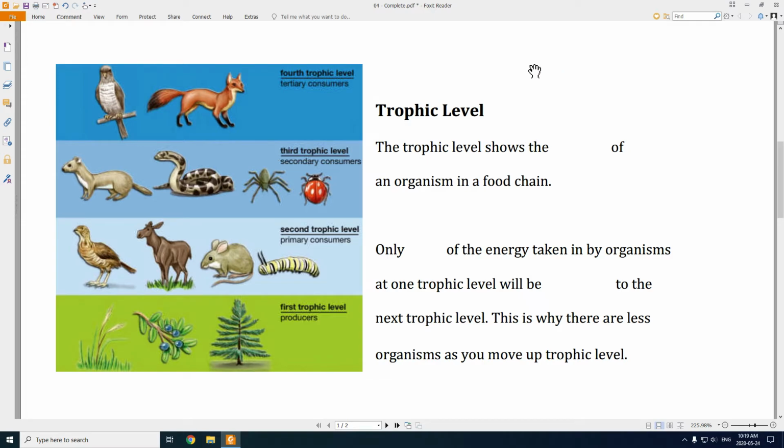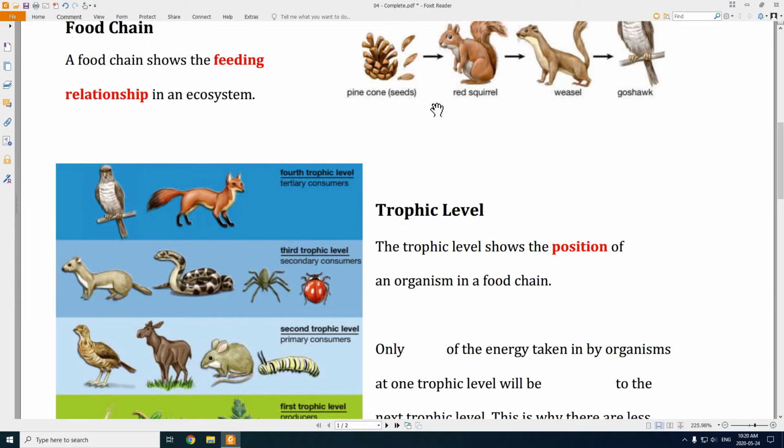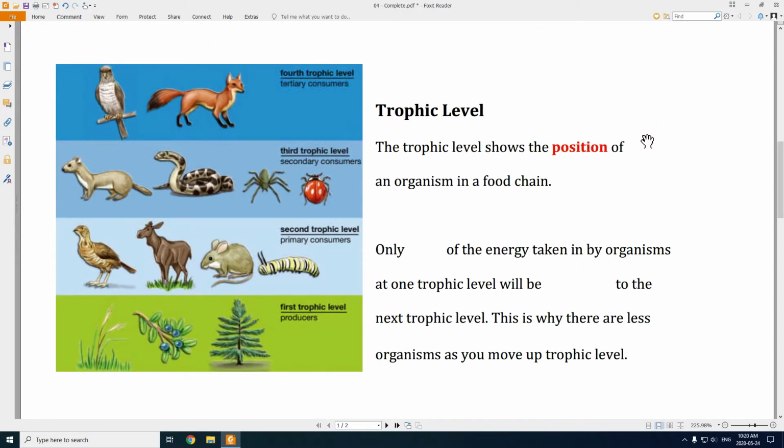All right, the other thing we can talk about is trophic levels. So a trophic level shows the position of an organism in a food chain. So is it at the beginning of the food chain? Is it in the middle? Is it at the end of the food chain? Right? So where do these things show up? Where do pine cones normally show up? Well, they normally show up at the beginning of a food chain. Where does a hawk show up? It normally shows up at the end of a food chain, right? So it's a way of showing where these things generally show up in the food chain.